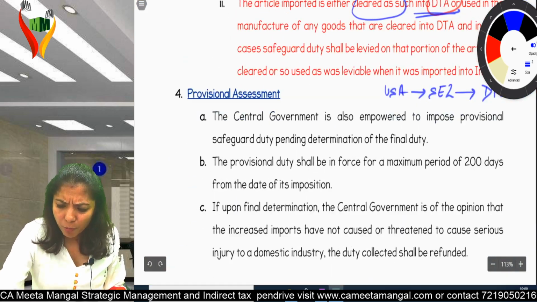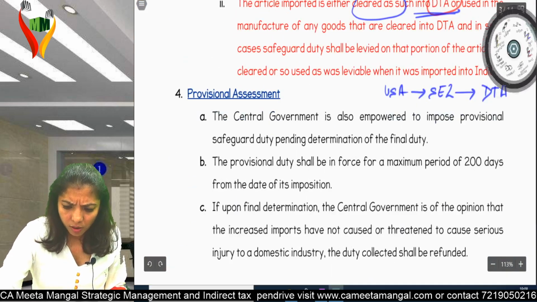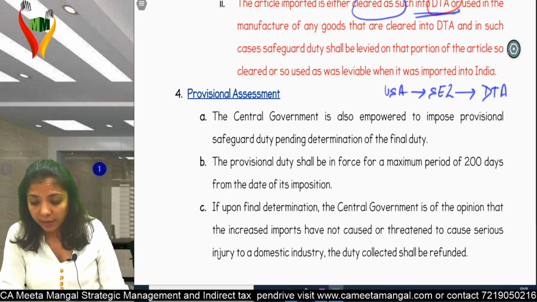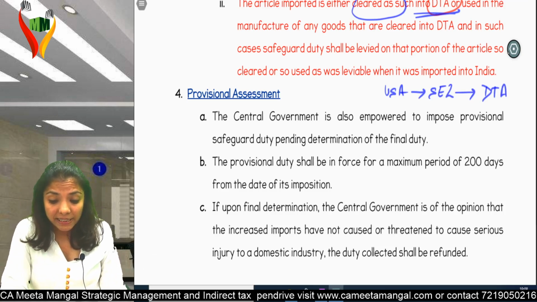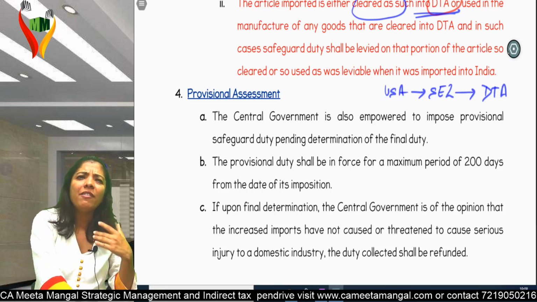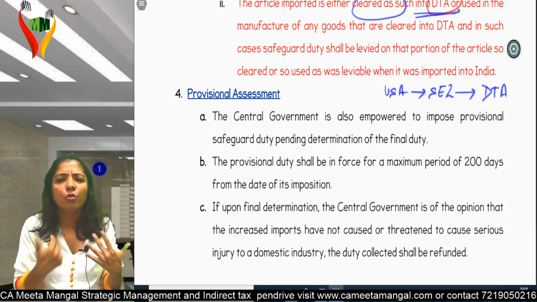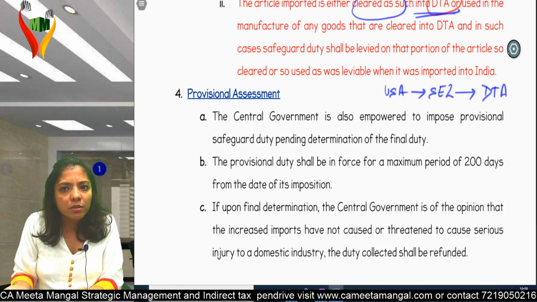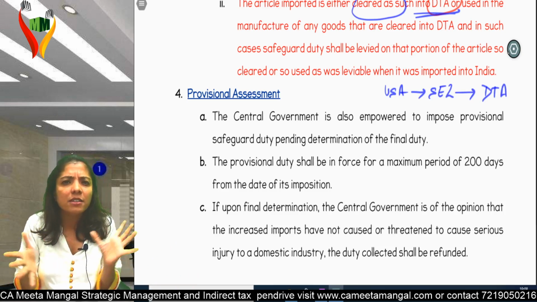Provisional assessment. Is there a provisional assessment? Yes. The central government is also empowered to impose provisional safeguard duty pending determination of final. See, at times what happened? We know provisions. If we are chartered accountants, we know provisions. Who knows better than us? March month, the bill is not in my hands, I want to close my books, I will have a provision, a rough estimation.